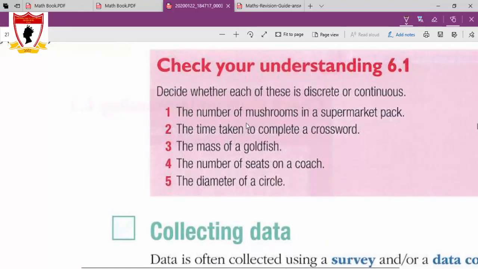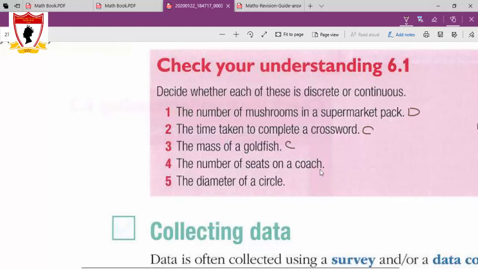Question 1 here, the number of mushrooms in a supermarket pack. This is discrete. I'm going to mark it as D. The time is continuous. Remember, time is usually continuous. Number of packs, number of things is discrete. The mass of a goldfish is continuous.